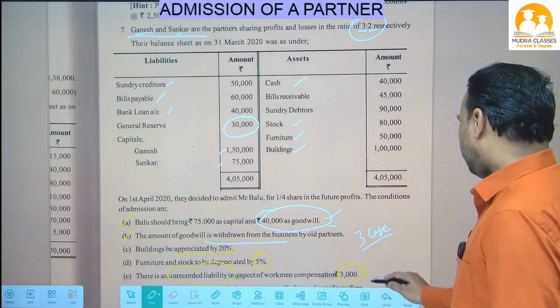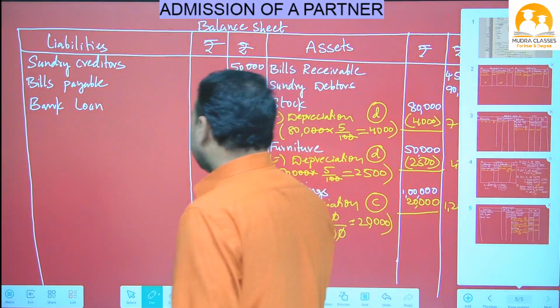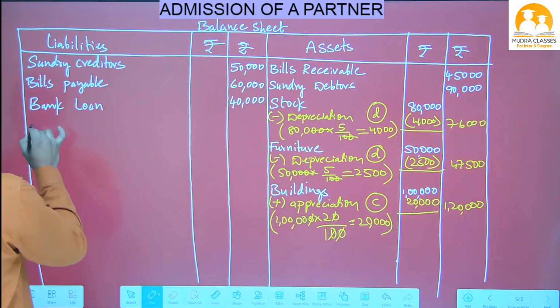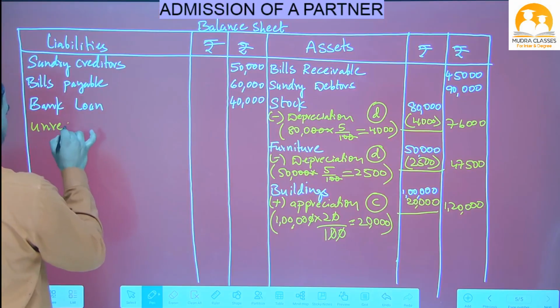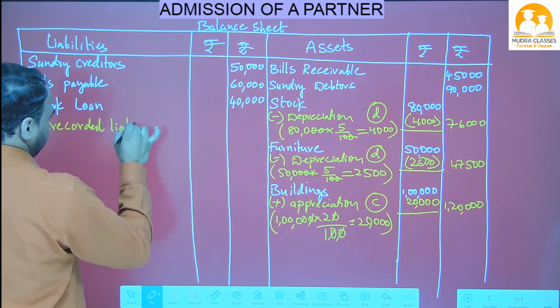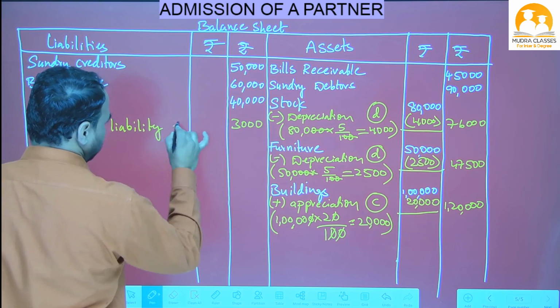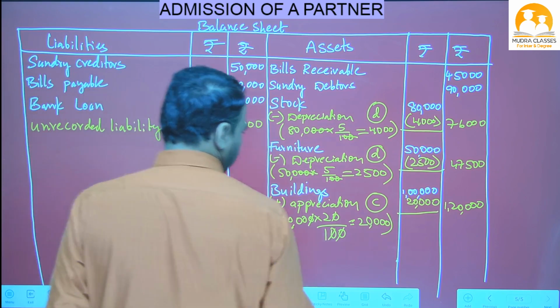So this one will come in the balance sheet liability side one time, nana. In the balance sheet liability side we have to write one time unrecorded liability 3,000 rupees. Adjustment number E, it is a loss to the business, beta.